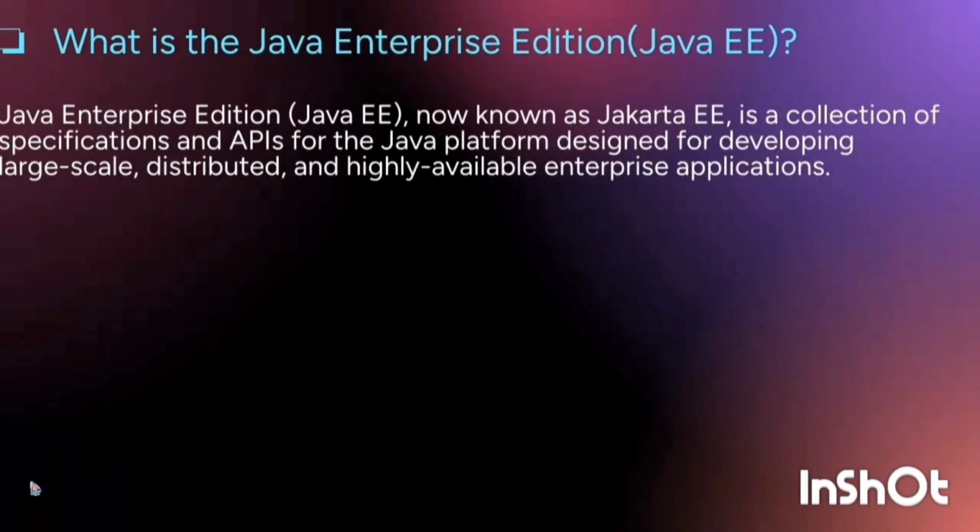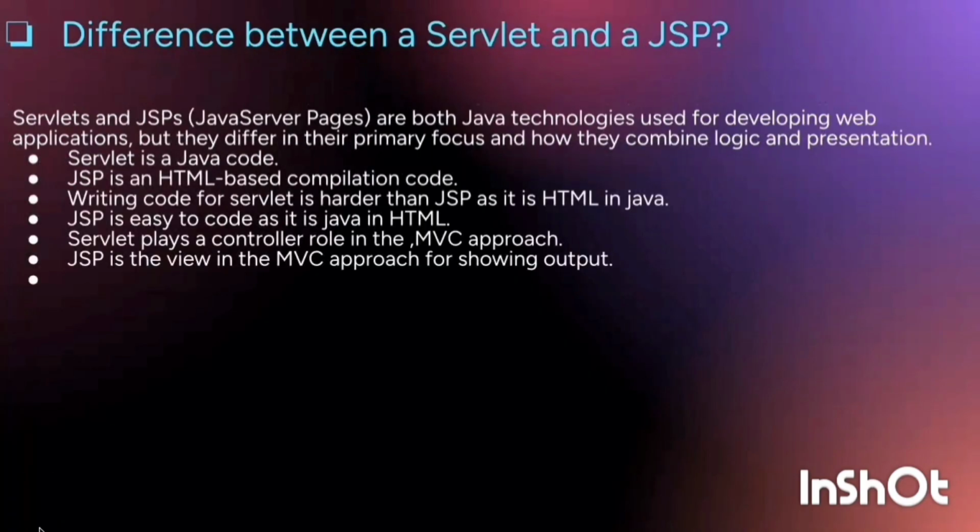What is the Java Enterprise Edition? Java Enterprise Edition, now known as Jakarta EE, is a collection of specifications and APIs for the Java platform designed for developing large-scale, distributed and highly available enterprise edition applications.